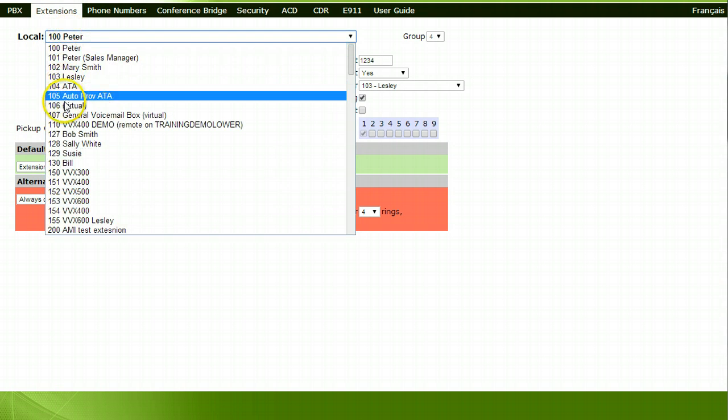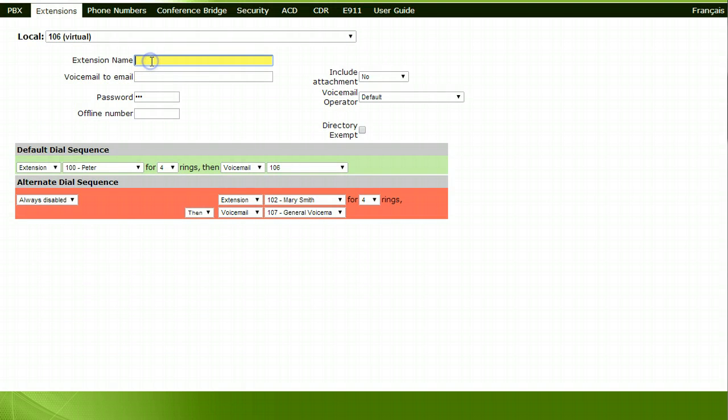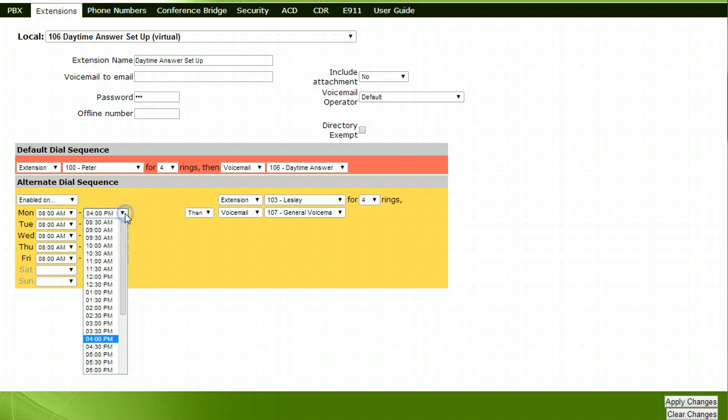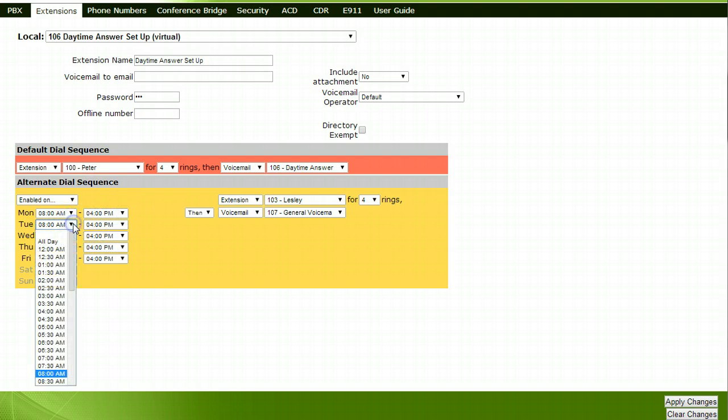Select an unused virtual extension. Enter a description for the virtual extension. An example would be Daytime Answer Setup. Under the alternate dial sequence, select Enabled On. Fill in the times beside the days of the week that the office is open.